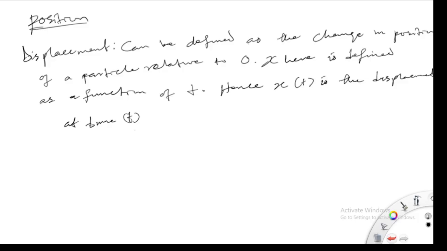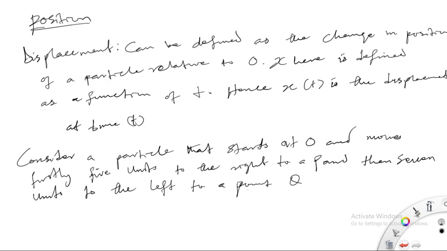To understand what I'm trying to say here, consider a particle that starts at the origin O and moves firstly 5 units to the right to a point P, and then 7 units to the left to a point Q. How is the movement? Let's have a straight line so that we would understand how the particle moves. Let's say this is our origin O, pardon my drawing.